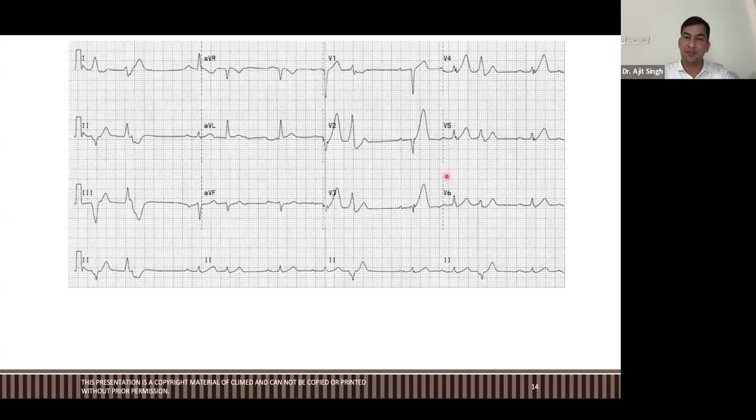Come on, guys, it's very simple. Yes, people, come on. Okay, let me tell you. See, first of all, people were telling anatomy. Look at the second. What is this? This is ST depression. This is also ST depression. This is also ST depression. Right, guys? These are ST depressions.